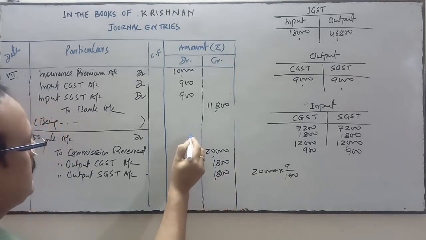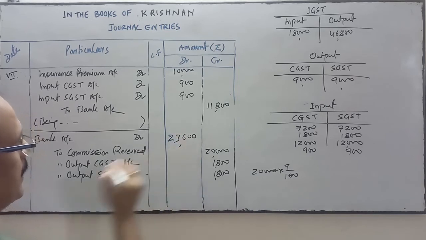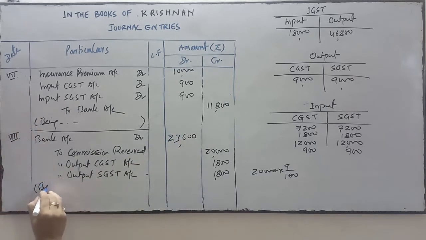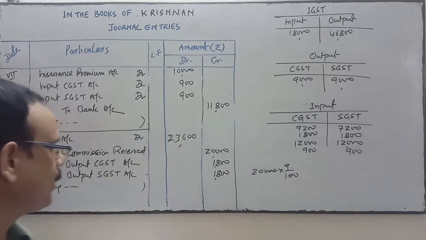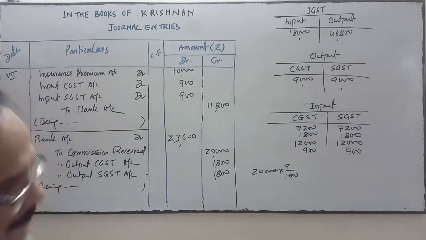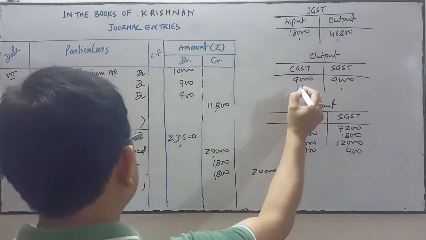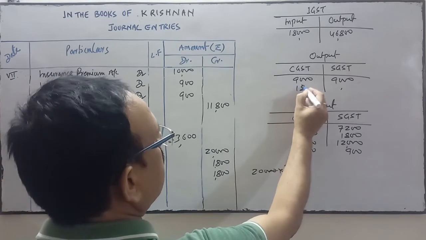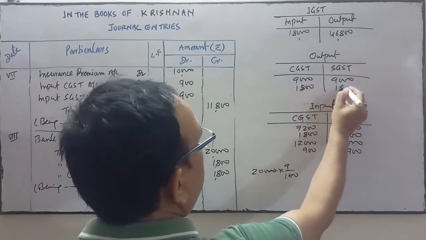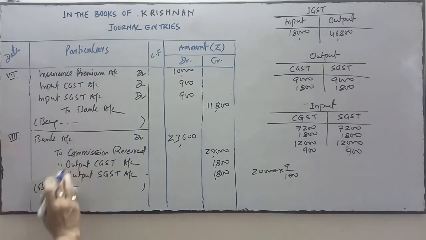So total amount received will be 23,600. Write it in the narration: being commission received including CGST and SGST at the rate of 9% each. Okay. So output CGST and output SGST is 1,800 and 1,800.